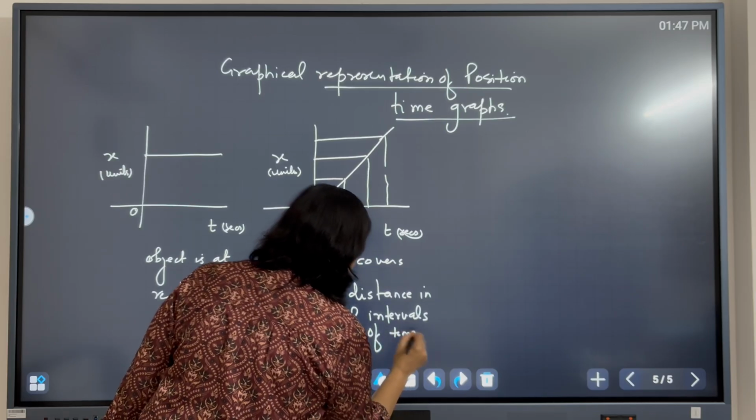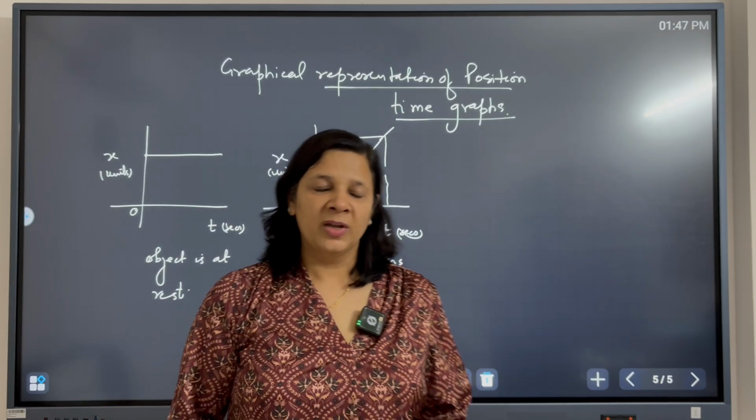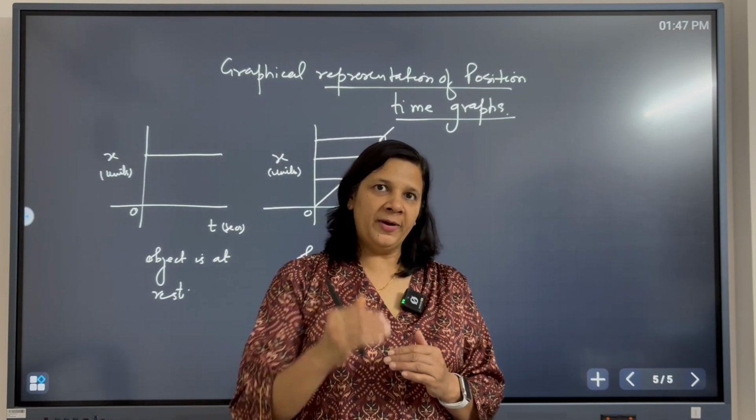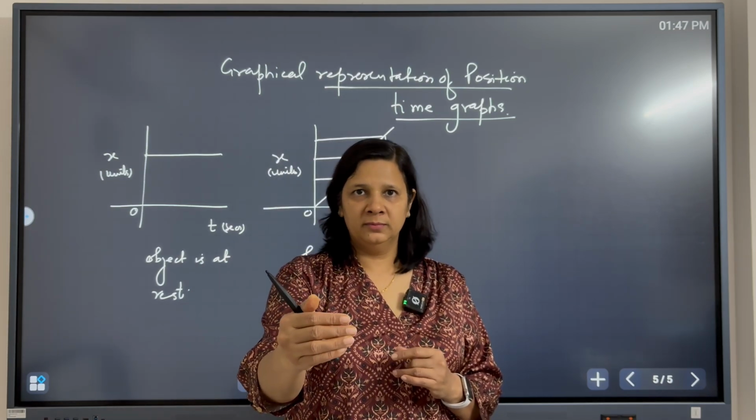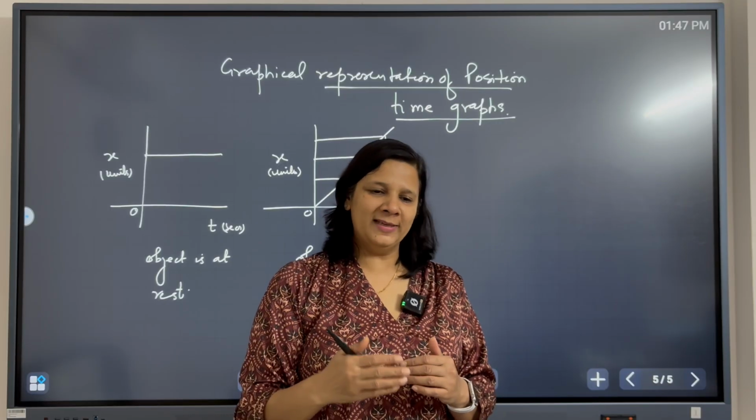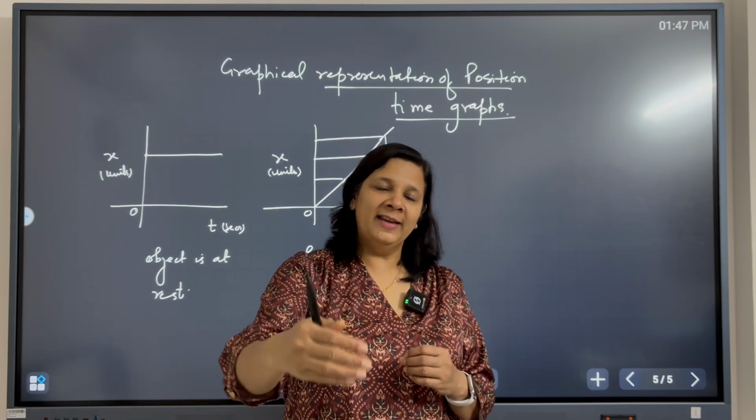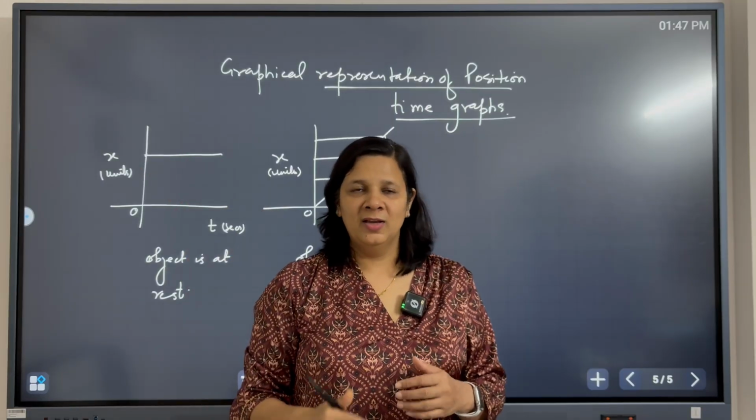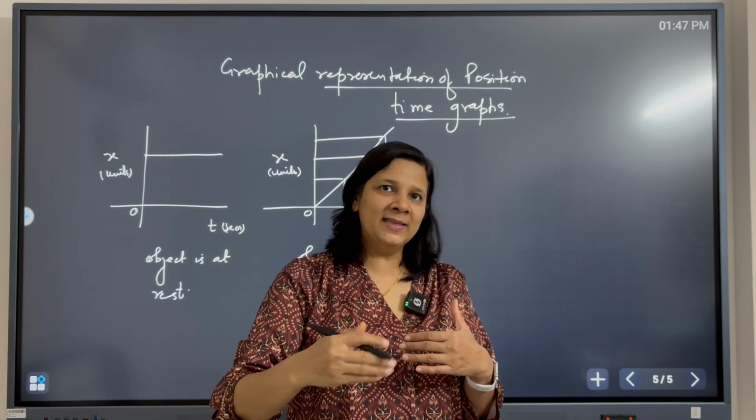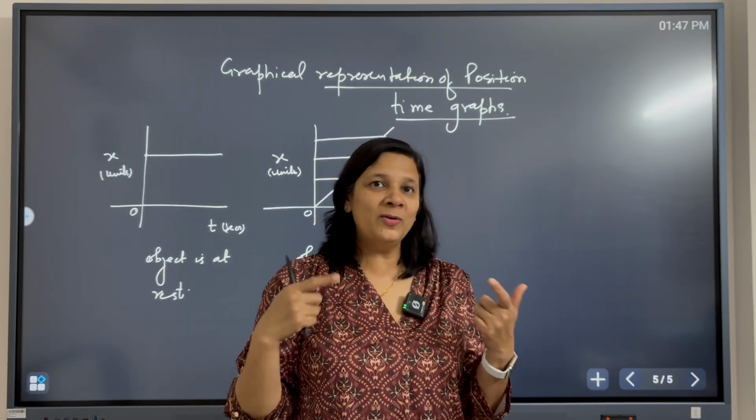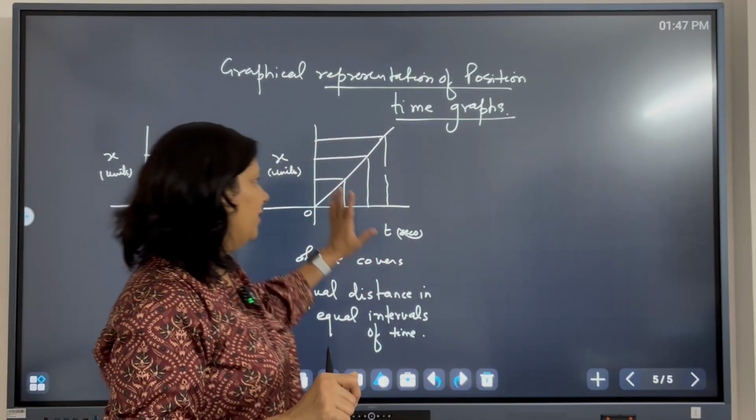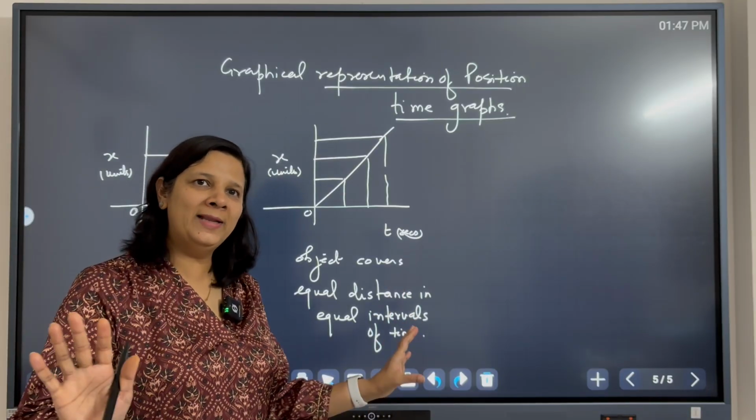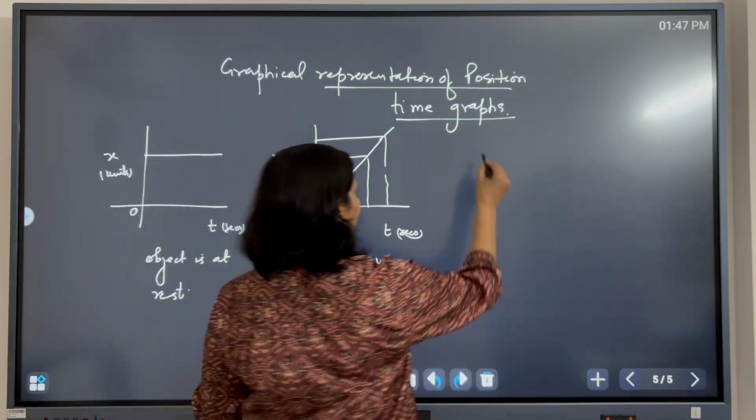What is the meaning of that? I give an example. For example, you are driving a car, and you are covering, for example, 5 kilometers in 1 hour, or, 5 is too little, 50 kilometers in 1 hour, then the next 50 kilometers in 1 hour, the next 50 kilometers in 1 hour. The object is covering equal distance in equal intervals of time. We'll try to understand the meaning of this, but from the position time graph, in terms of the distance, it covers equal distance in equal intervals of time.